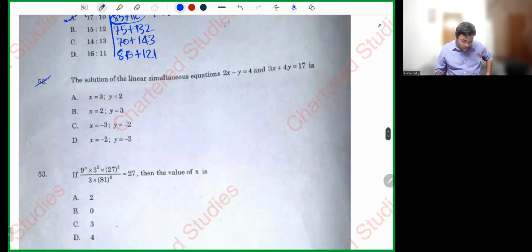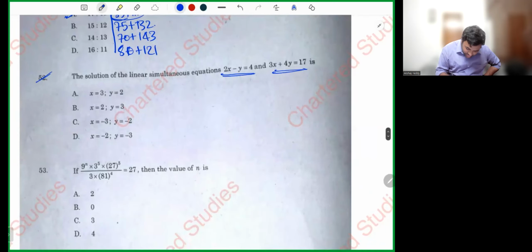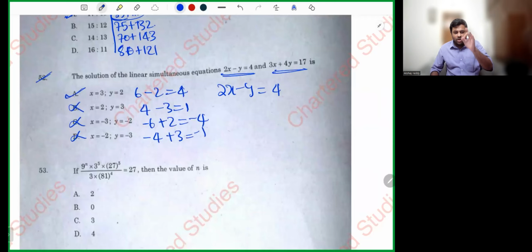52. Solution of linear equation. A chiller question. Substitute from the options. 2x minus y is equal to 4. 2 into 3, 6 minus 2 is 4. 2 into 2, 4 minus 3 is 1, it's not satisfying. 2 into minus 3, minus 6 plus 2, minus 4, it's not satisfying. 2 into minus 2, minus 4 plus 3, minus 1, again this is also not satisfying. Only option A is satisfying.